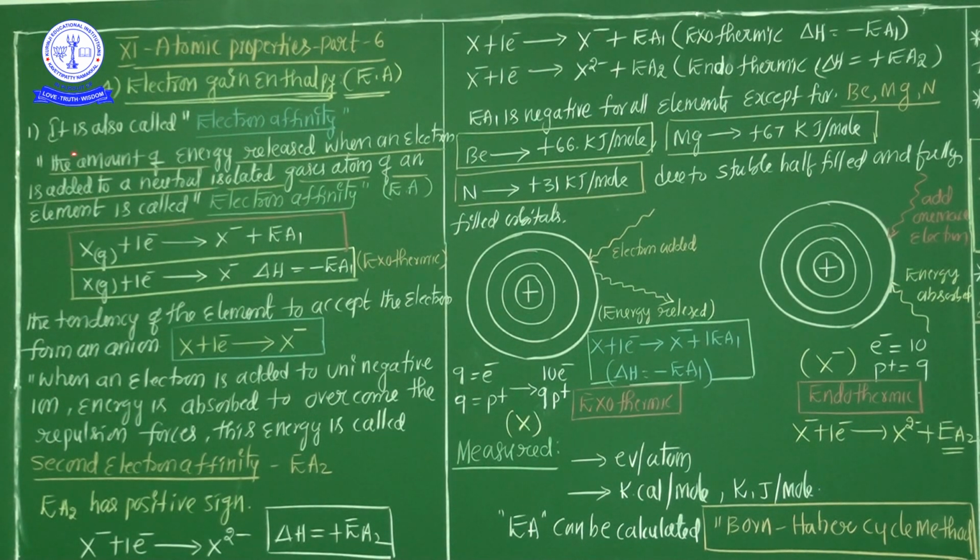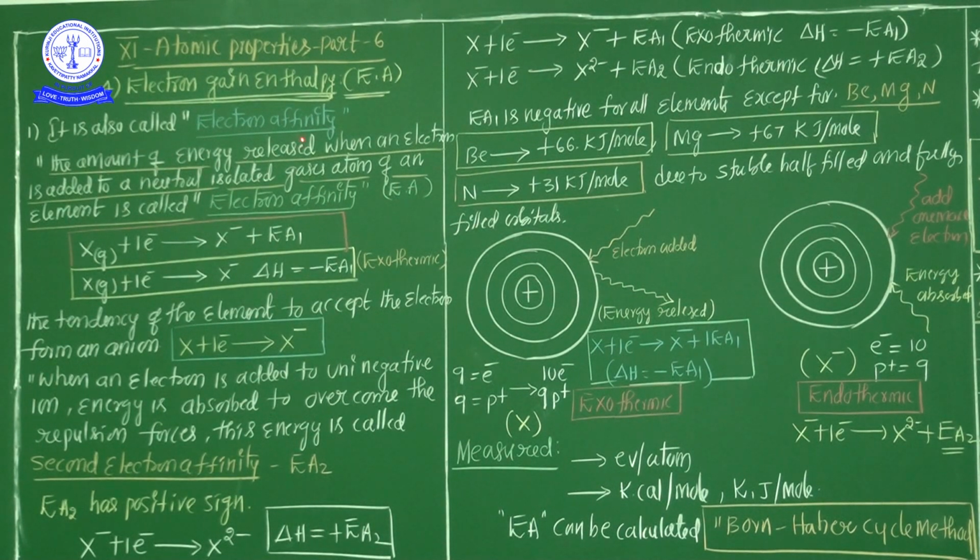See here. The amount of energy released when an electron is added to a neutral isolated gaseous atom of an element is called electron affinity. Electron affinity is quite the opposite of the definition of ionization potential. In ionization potential, the minimum amount of energy is required to remove the electron from the outermost orbit.